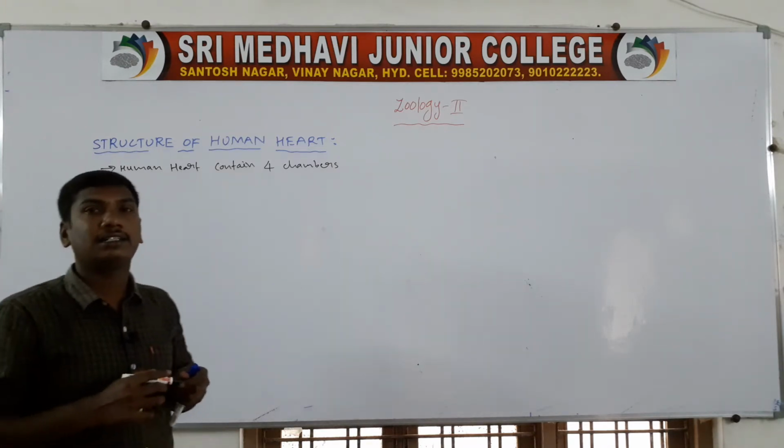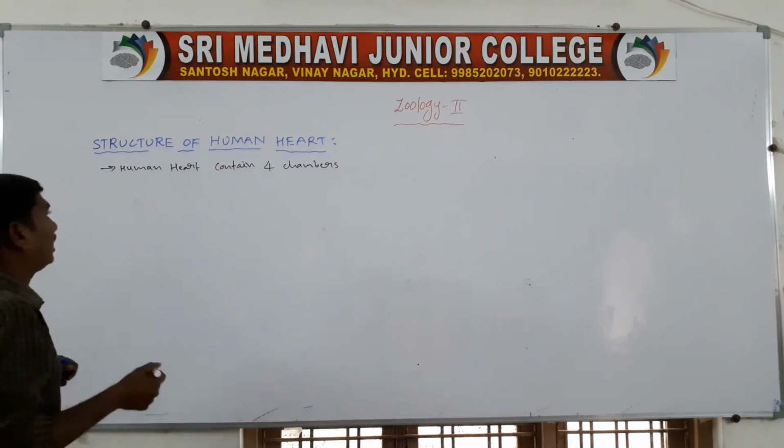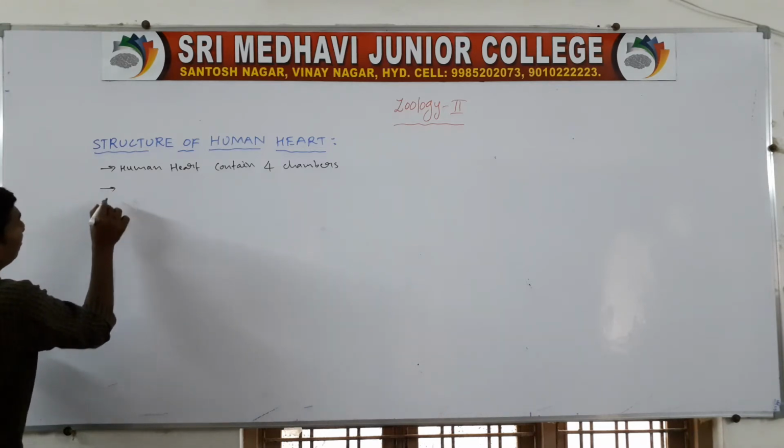The human heart contains four chambers. Next, it is a muscular pumping organ.